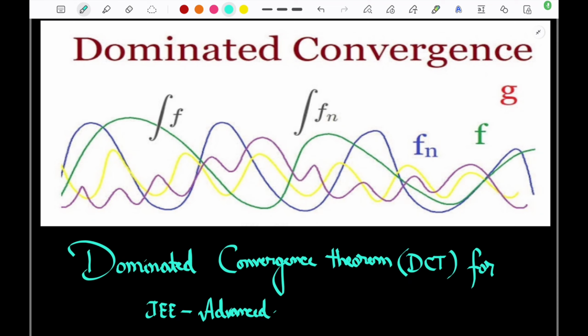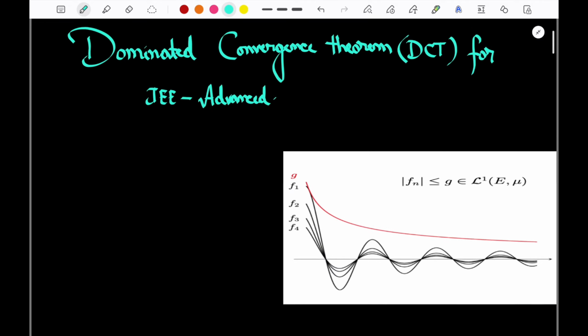Hi बच्चों, this very interesting topic, dominated convergence theorem, and this DCT is basically used to solve some of the JEE advanced questions very easily. Now, what does it state? ये क्या कहता है बच्चों?